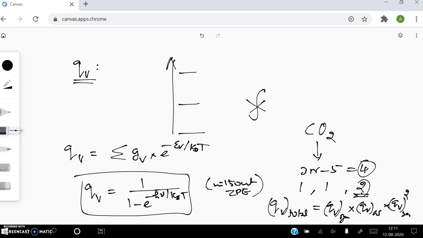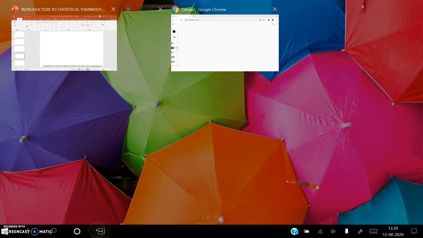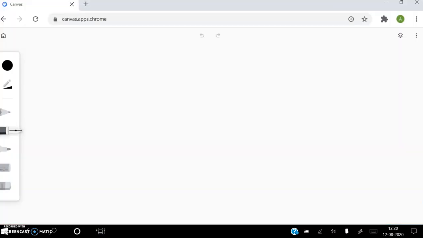Then I'll give one more piece of information here. See the quantity h nu by kB. I'm going to take this h nu by kB as theta, big theta v. This is called the characteristic vibrational temperature. In the vibrational partition function, without zero point energy, we can write 1 by 1 minus e power minus h nu by kBT.